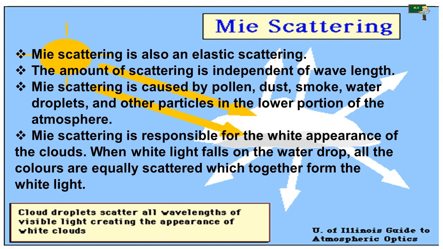Then, Mie scattering is responsible for the white appearance of the clouds. When white light falls on the water droplets, all the colors are equally scattered, which together form white light. However, if a cloud is optically thick, then little light will penetrate through the cloud.